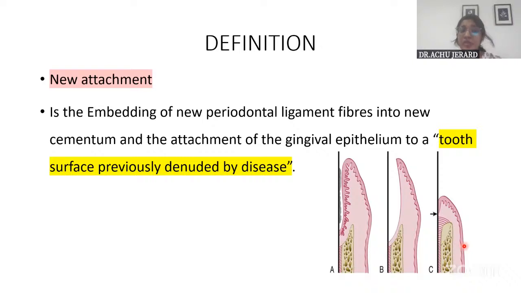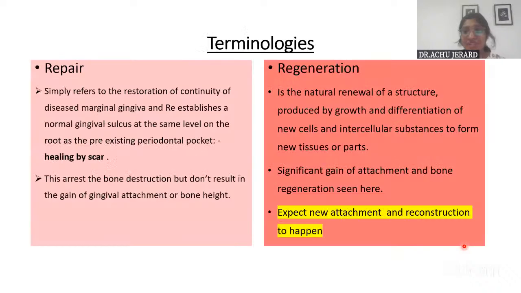Okay. So when you speak about new attachment, there are certain terminologies that you need to know and have to write about. There is something called as regeneration. There is something called as repair. There is something called as epithelial adaptation and reconstruction. Okay, what are each of its differences you need to know. So regeneration is nothing but a natural renewal of the structure by the growth and differentiation of new cells and the intercellular substances.